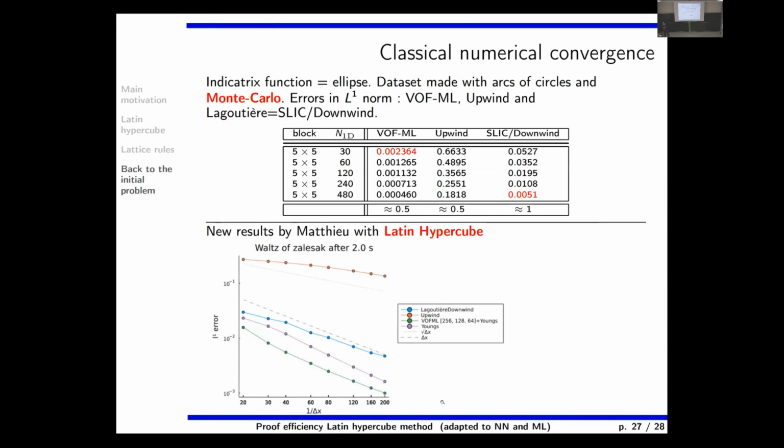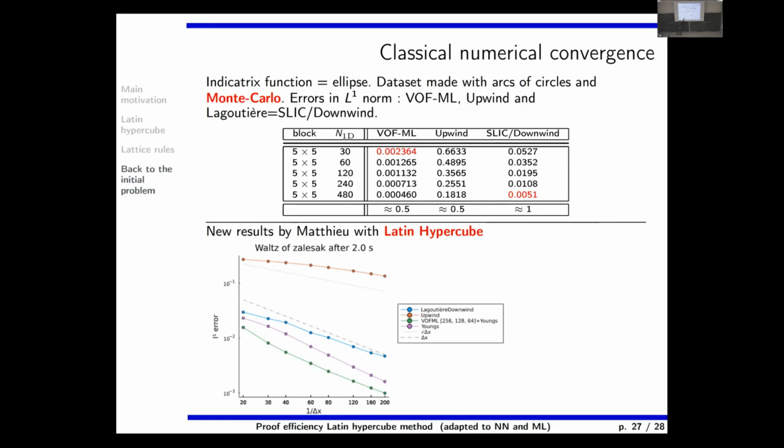And there are plenty of interesting numerical analysis problems for this kind of method. For example, we don't have a theory of convergence for schemes which are produced by neural networks. This is a test case that I did myself.